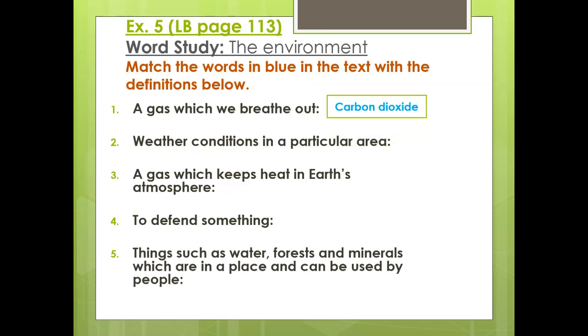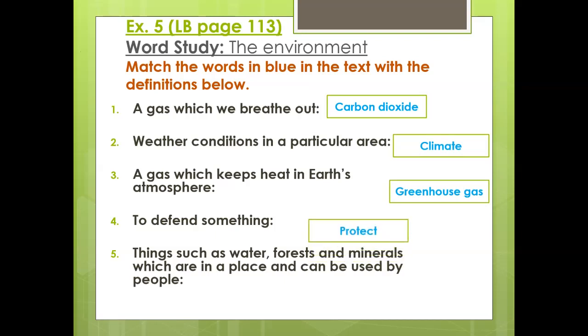What about weather conditions in a particular area? Of course, climate. A gas which keeps heat in the Earth's atmosphere. Greenhouse gas. What does it mean to defend something? To protect. Okay, the last one. Things such as water, forests, and minerals, which are in a place and can be used by people. Natural resources.